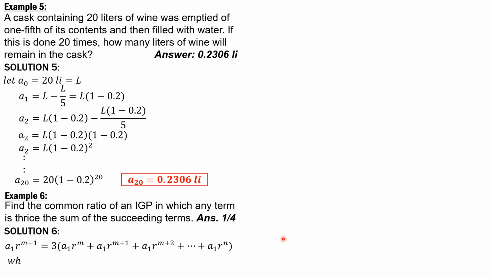Take note that n approaches infinity because this is an infinite geometric progression. We simplify this further by multiplying everything by r.